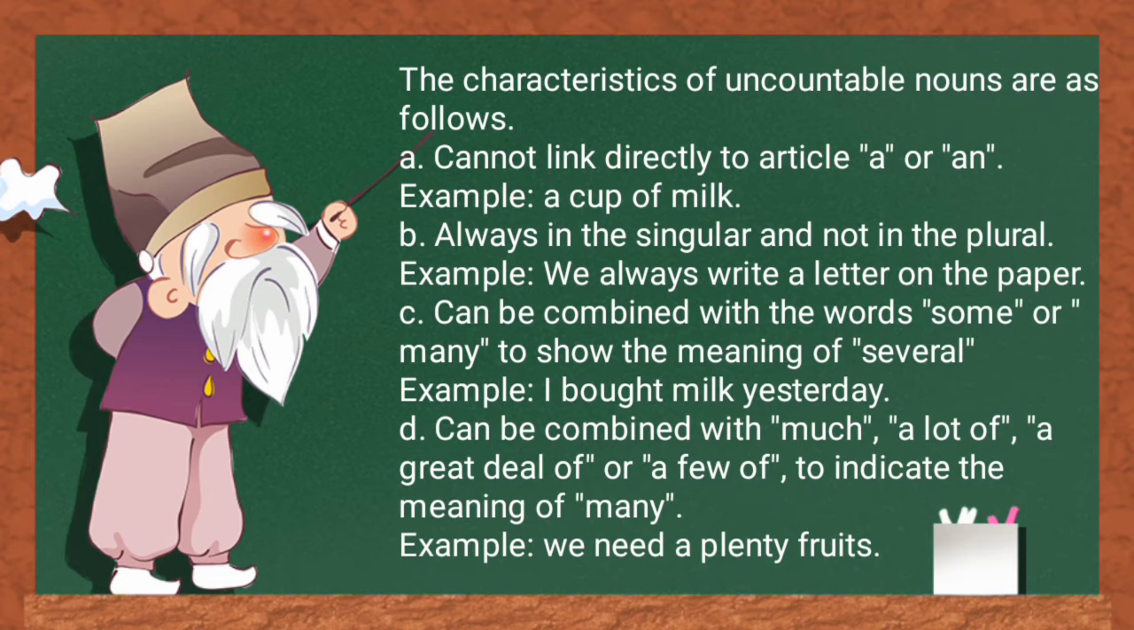The characteristics of uncountable nouns are as follows. A. Cannot link directly to article a or an. Example, a cup of milk. B. Always in the singular and not in the plural. Example, we always write a letter on the paper.